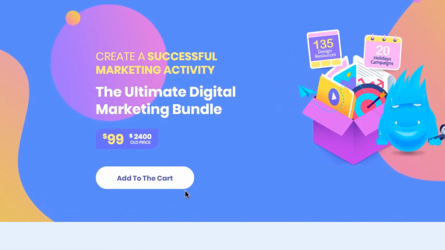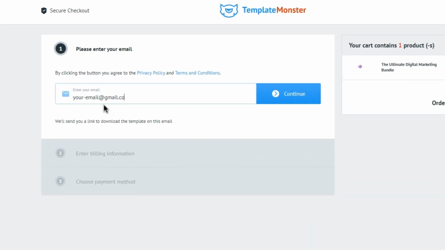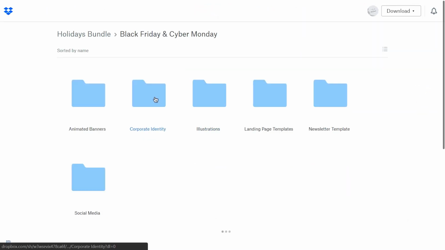All you need to do to get it is add the bundle to the cart, make the payment, receive the download link, open it, and enjoy the huge library of design assets.